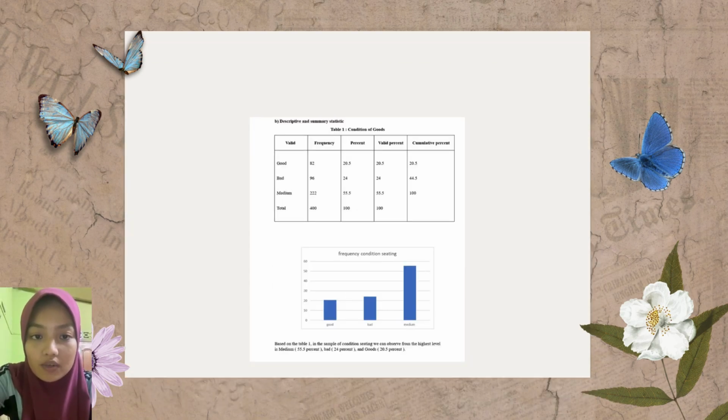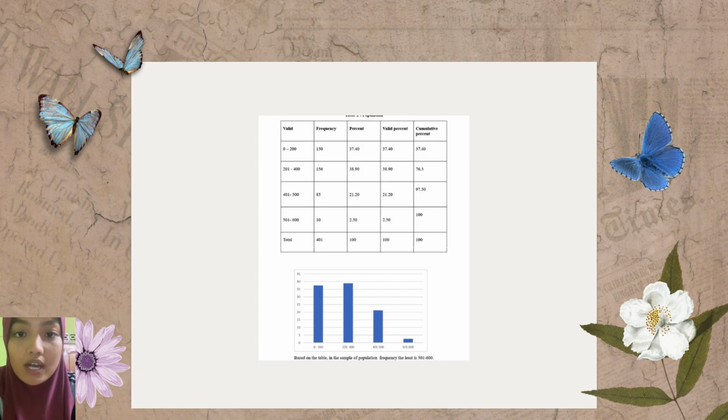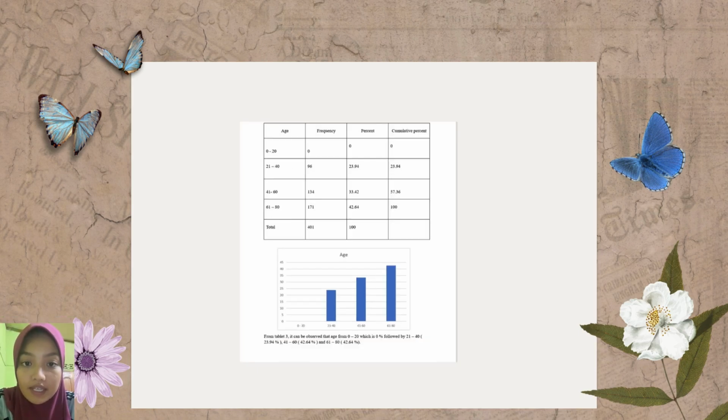Table 1 shows the calculation for condition of good. The total frequency is 400, the percent is 100, and the cumulative percent is 100. Table 2 shows the calculation for population. The total frequency is 401 and the percent is 100 and the cumulative percent is 100. Table 3 shows the calculation for age. The total frequency is 401, the percent is 100 and the cumulative percent is 100.